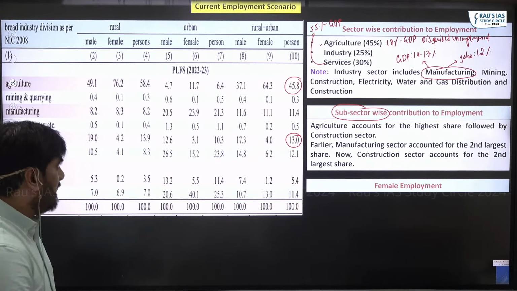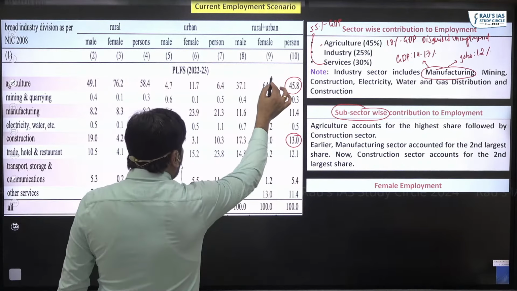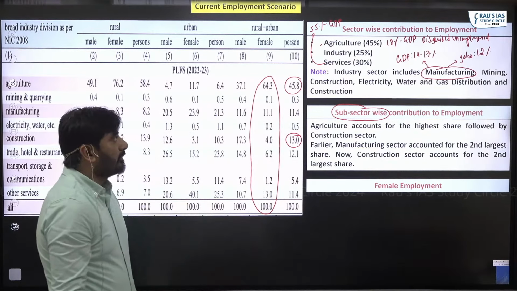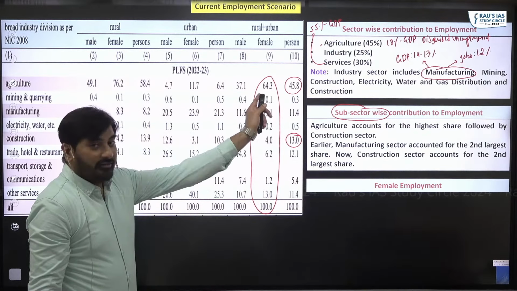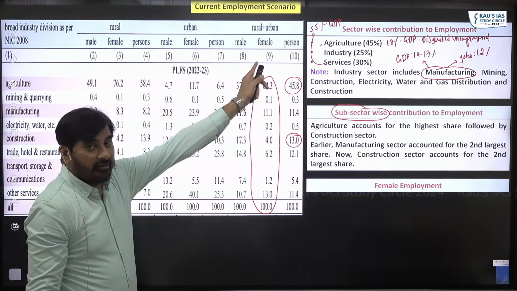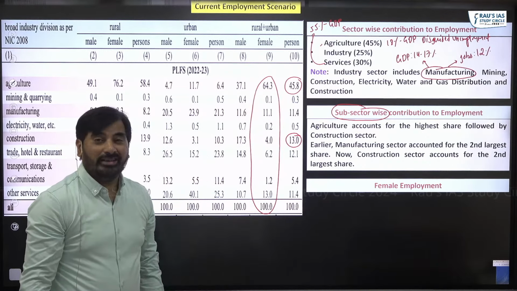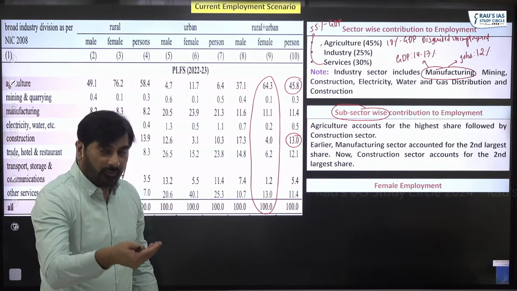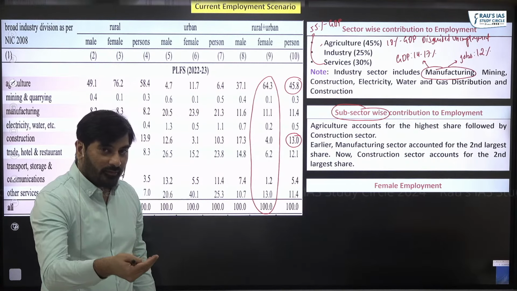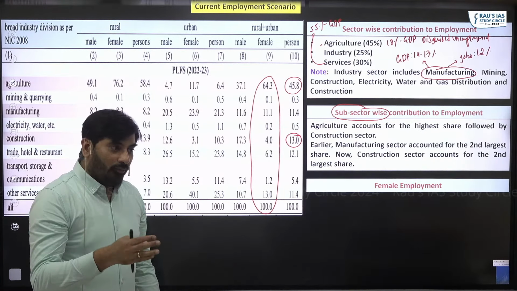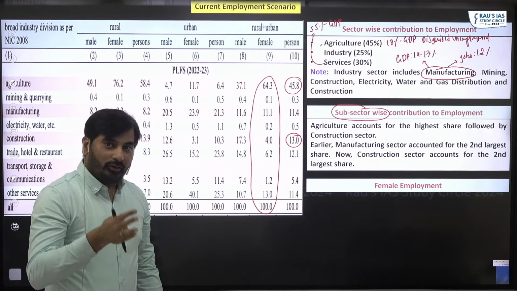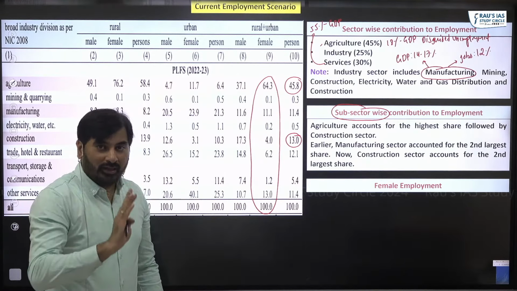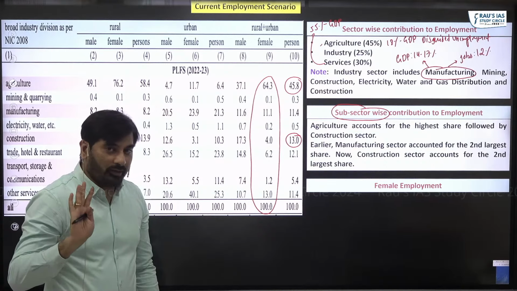With respect to female employment, please concentrate here. Female employment. Can you see 64% of females are actually employed in agriculture? Why has the proportion of females in agriculture increased? The reason being, most of the males in the rural areas are migrating to urban areas in search of employment.